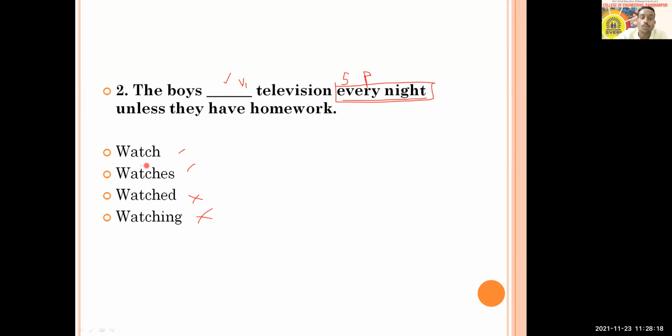Now let's try to decide between watch and watches. Can you choose watches here? You cannot choose watches here. Why? Because what is your subject? That is boys. Is it singular or plural? It is plural. So therefore you cannot choose watches. If it is boy, in that case you would have chosen watches. So therefore the boys watch, that is going to mark your answer and it is going to be correct because of every night that indicates action is regular and that is in simple present tense.